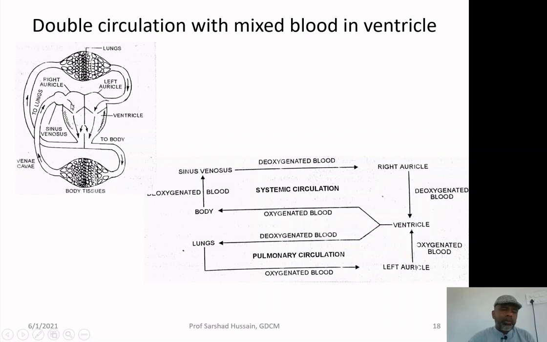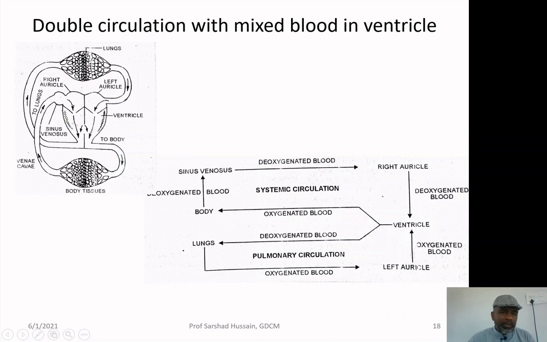So, blood from the right auricle comes to the right ventricle, and we have seen that there is a partition in the conus arteriosus also. So, the deoxygenated blood goes to the lungs to take oxygen and give out carbon dioxide.